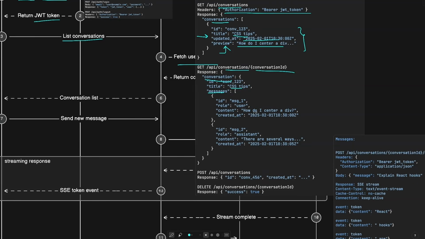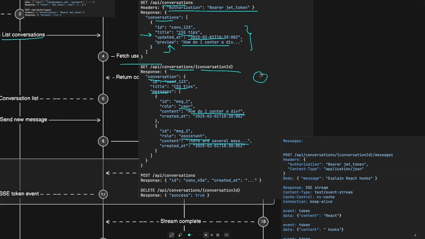And this is where we will have the content, like what was the query from the user, and also the role who this message was sent by. And if it's sent by the assistant or AI model, then we will have a different role here and the content on what was the response for that question.